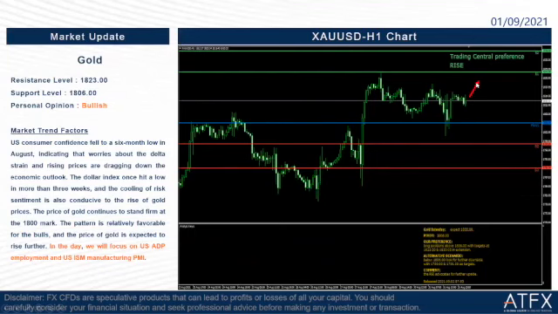So if the price rises and breaks through the resistance level of 1823, we will look for further upside, and our target we'll put at 1830, the R2 here. If the price doesn't break through the resistance level, but breaks below the support level here, 1806, then we will look for further downside, and our target we put at S2 here, which is 1799.